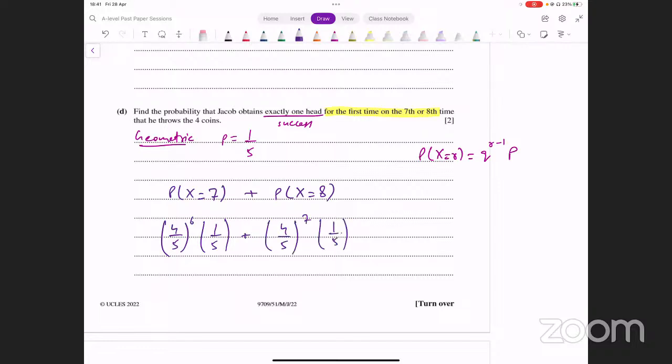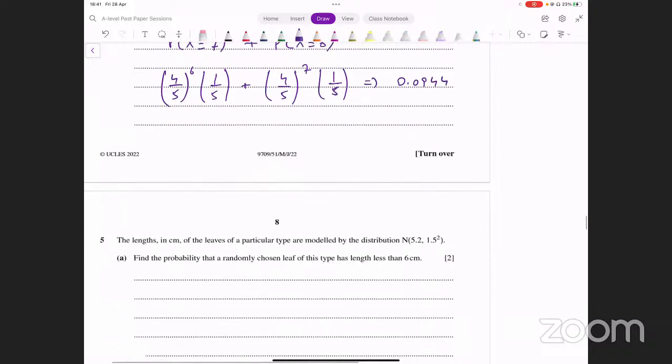इन दोनों में से कोई भी एक केस हो सकता है. हमने इन दोनों की probabilities निकाली, उनको ऐड कर लिया, and that is going to give you the result. ठीक है, ये देख लें क्या आता है. 0.8 raised to power 6 into 0.2 plus 0.8 raised to power 7 into 0.2. Evaluate this and see what that turns out to be. This is 0.0944. That's the result that you get from this.